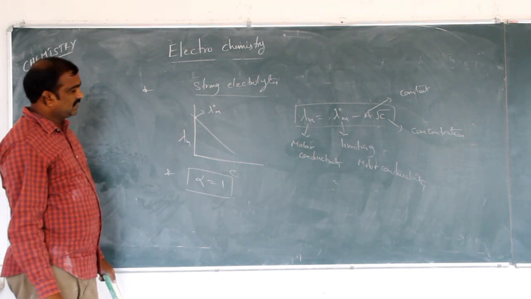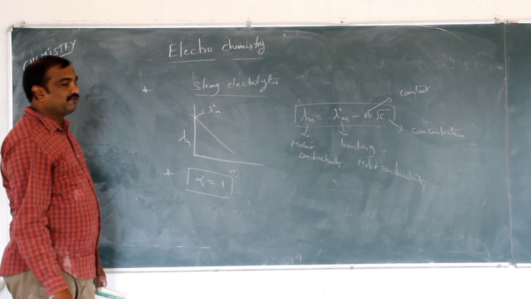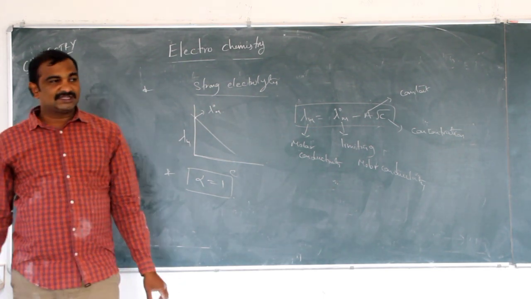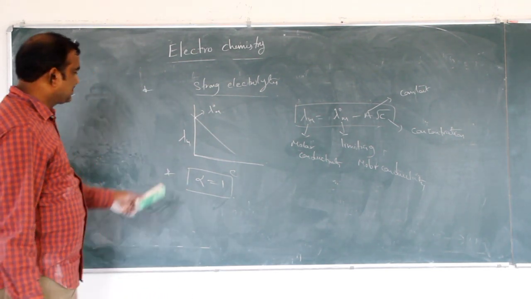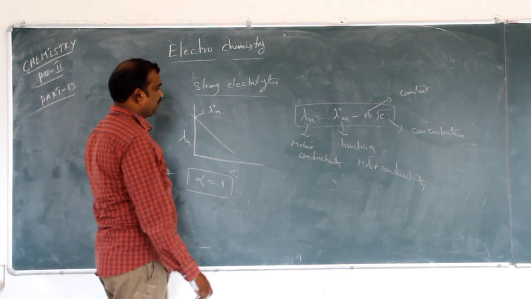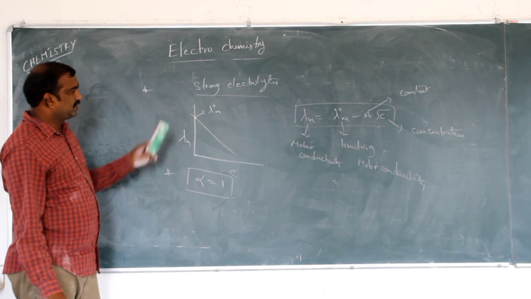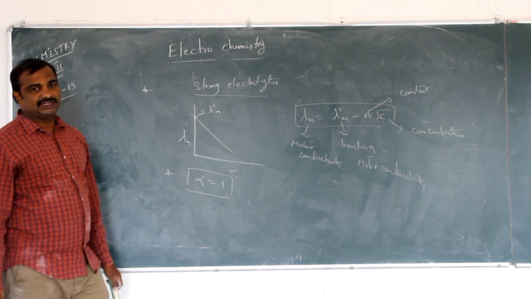For strong electrolytes, we can easily calculate the limiting molar conductivity because the degree of dissociation is 1. So take a screenshot, then we will go to weak electrolytes.